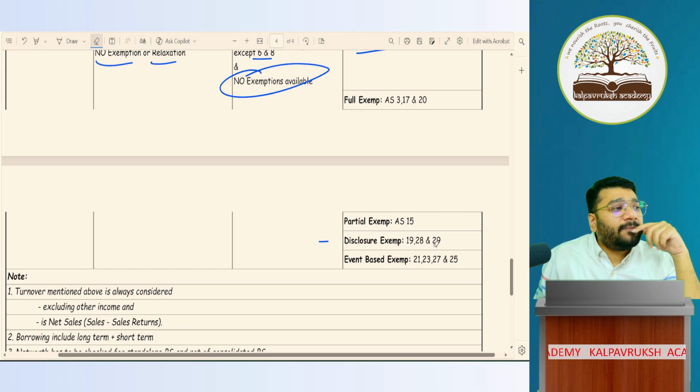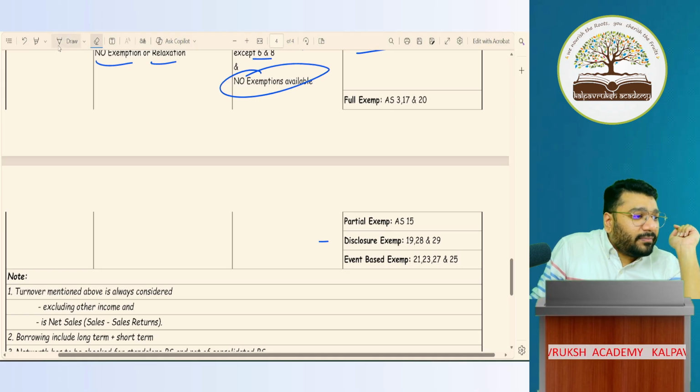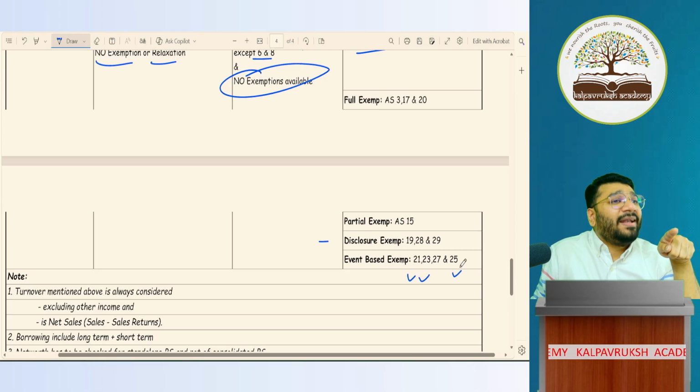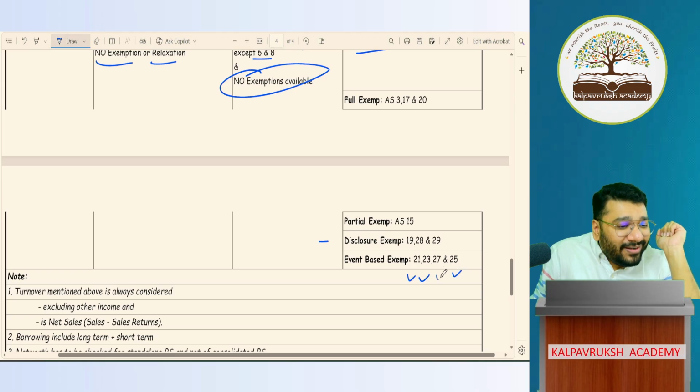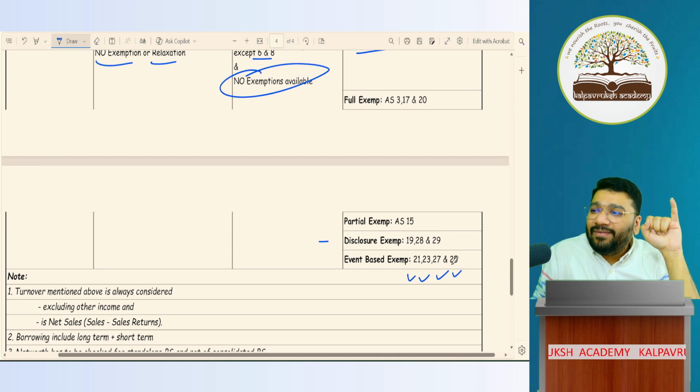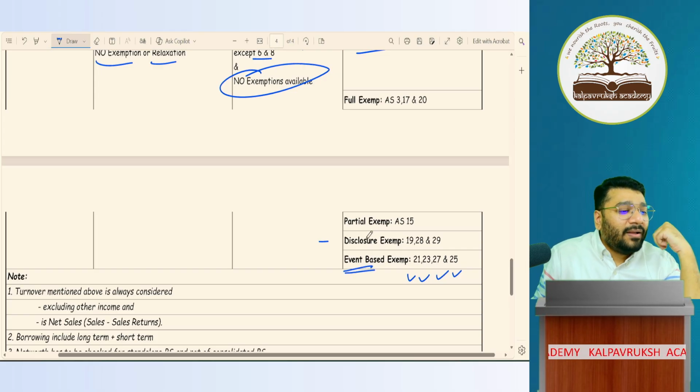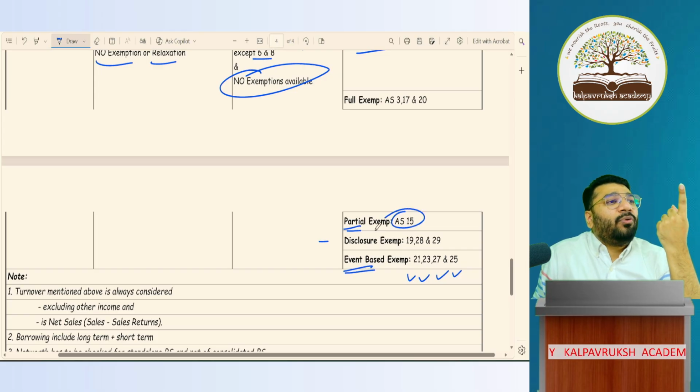Event based exemption. 21, 23, 27. 21 odd number. After 21 next odd number 23. After 25 will come. Oh, 25. 25 next odd number 27. Oh my god. 4 odd numbers. Any problem? 21, 23, 25, 27. Event based exemption. Okay, not okay. Partial exemption 15. Only one is there.